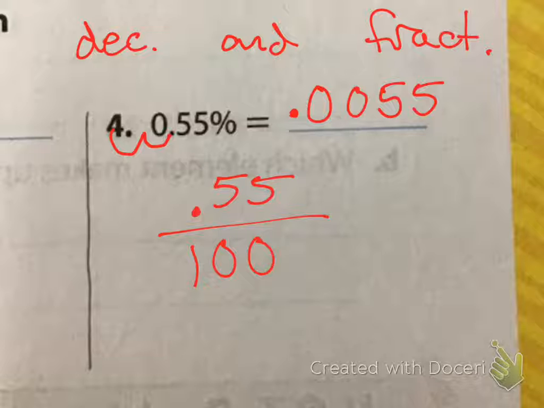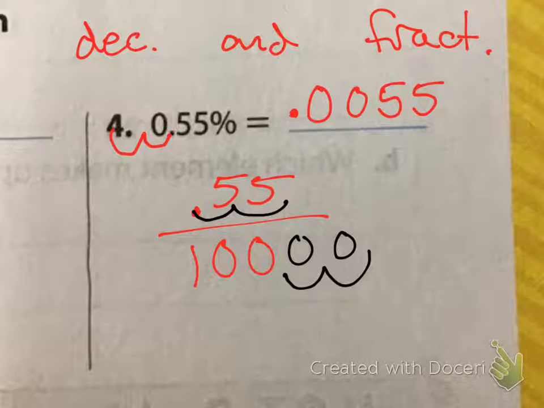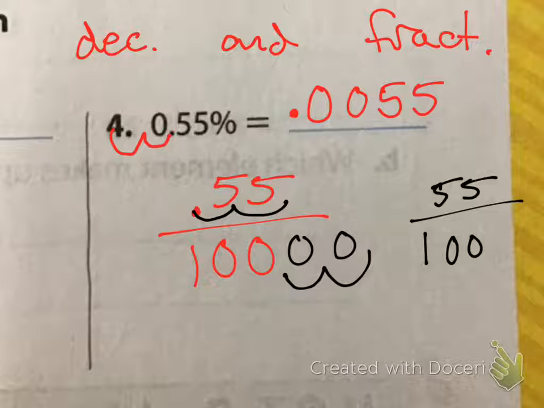Can I have decimals in my fractions? No, so I get rid of my decimal. I move it over, 1, 2. So I do the same to the bottom, 1, 2. So then I get 55 over 10,000. And then I just simplify.